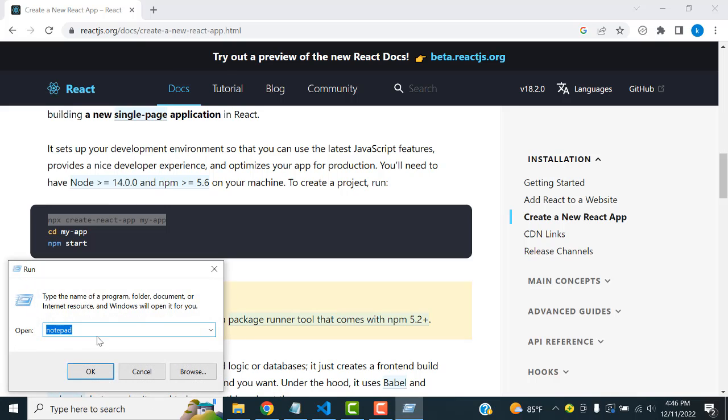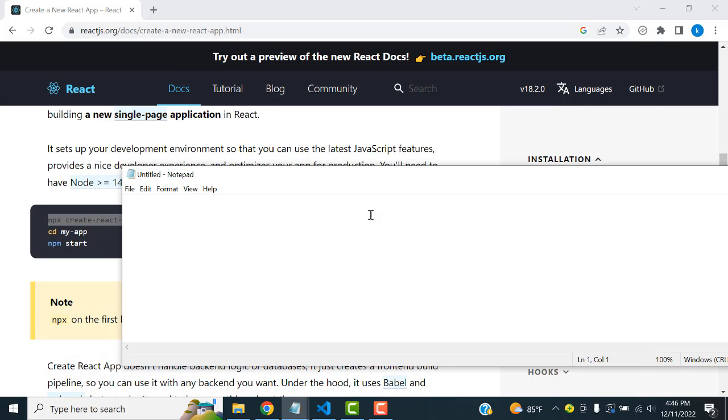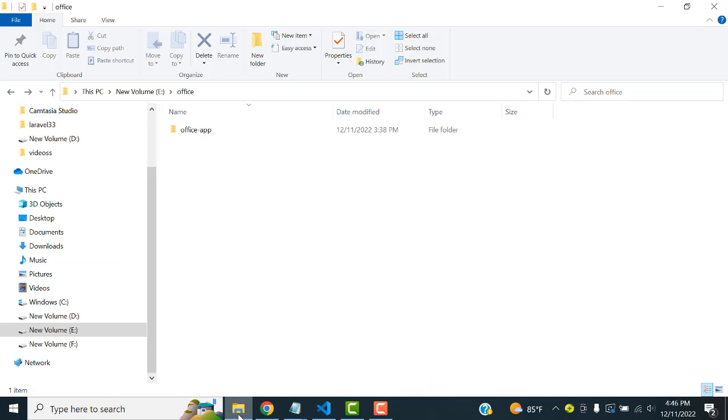I'm going to open Notepad. I have to paste it and I'm going to name it as my app. I'm going to name it as front. That's it. Simply I'll change it and copy it. Let's go to my folder here. This is my folder, right? So here I have already done the backend. Now I'm going to install the front end. CMD.